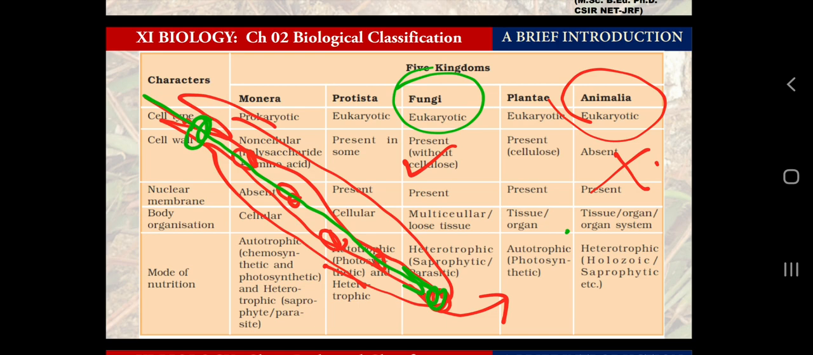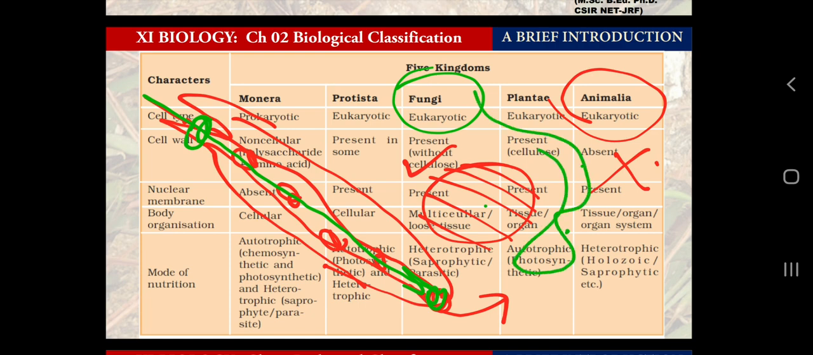And what do fungi do? Suppose this is the food for fungi, then what do fungi do? Fungi simply cover this food, secrete some digestive enzymes over it, and then digest it and simply absorb it. So let me simplify my statement. Animals ingest food, fungi absorb food. See, both are heterotrophic. Both are dependent on other organisms for their nutritional requirement. That is why they are heterotrophic.